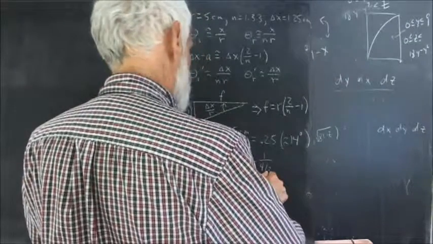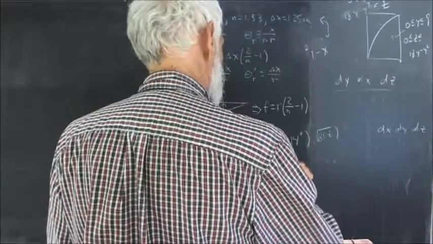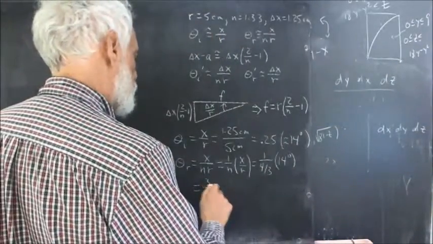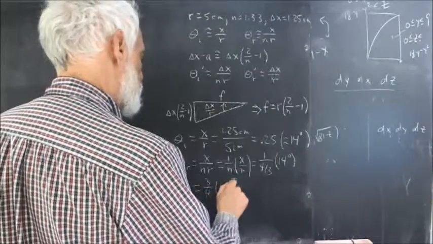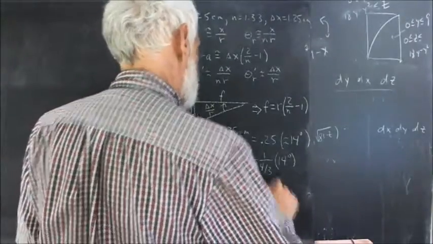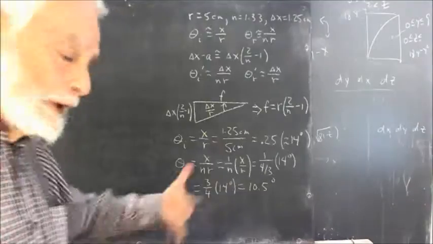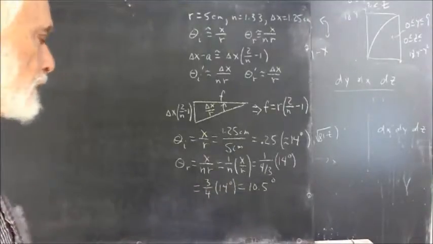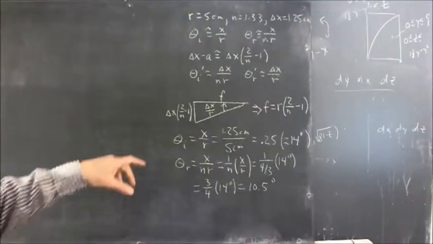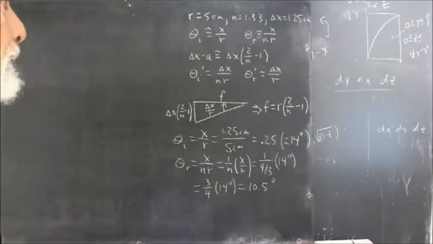But that's going to be 1 over 4/3, and we already found that X over R is 14 degrees. So that's going to be 3/4 of 14 degrees, which is 10.5 degrees. Okay, 1/4 of 14 is 3.5. Subtract 3.5 from 14, you get 10.5. Okay, so there's our theta sub R. So there's our angle of incidence and our angle of refraction.